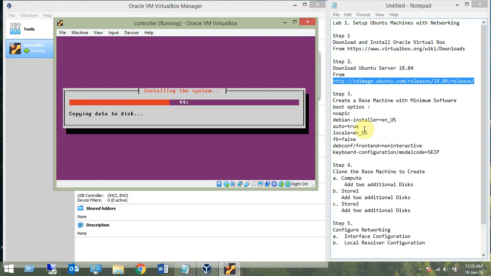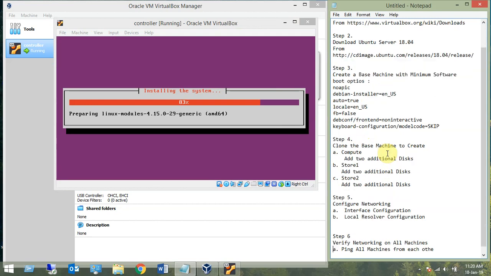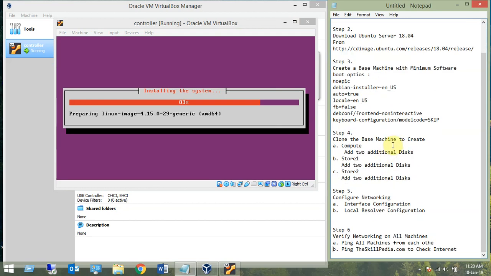Alright, once the data is written to the disk, it will start the default installation of the packages. Of course it will ask you what packages you want to install. We want to keep it minimum because it's going to be the base machine. The rest we will do once the machines are installed. You remember that our objective is to keep the minimum installation. So we are on step number 4 now, that is create the base machine. Once the base machine is created, we'll clone it to the new machines. So we are working on the base machine now.